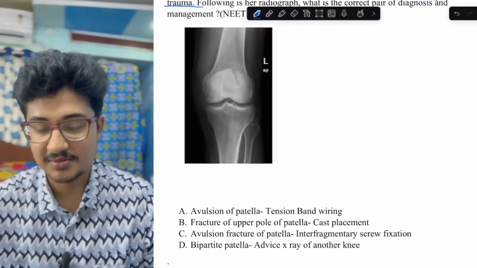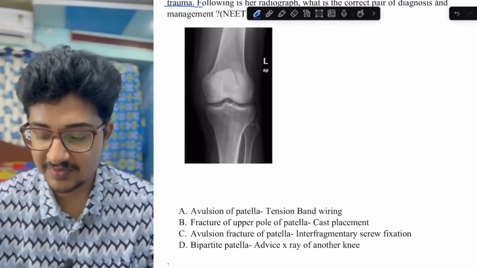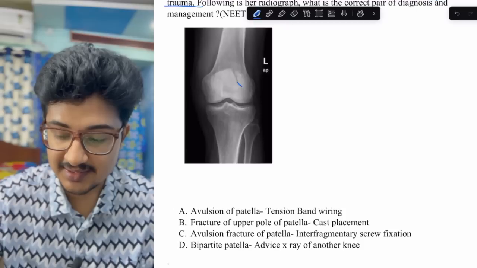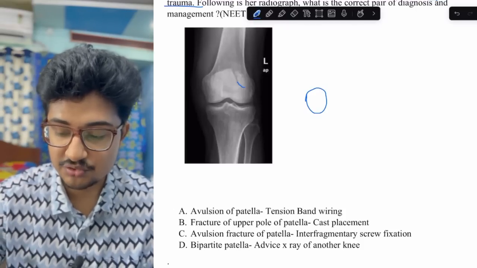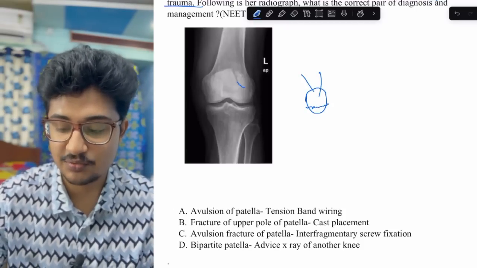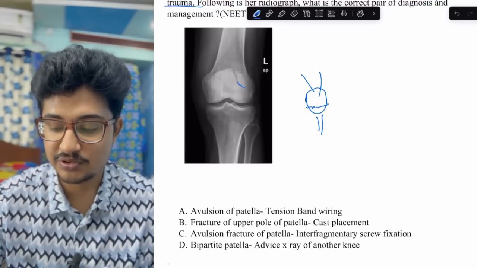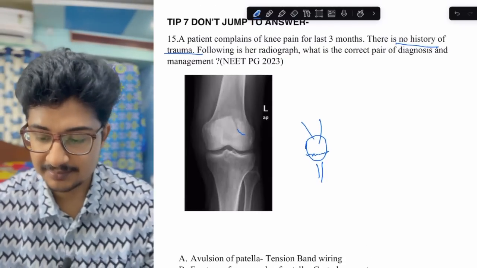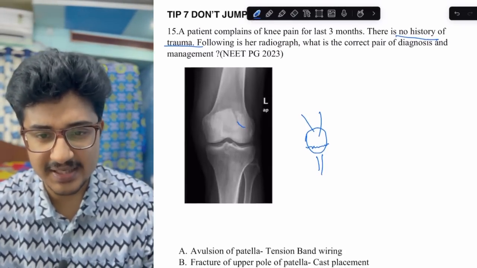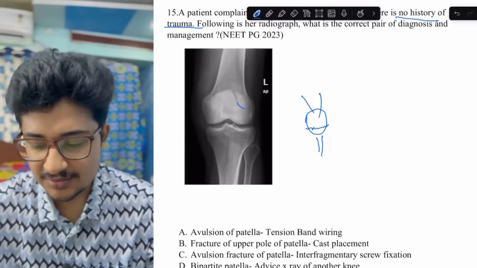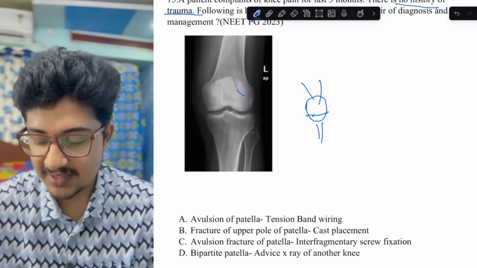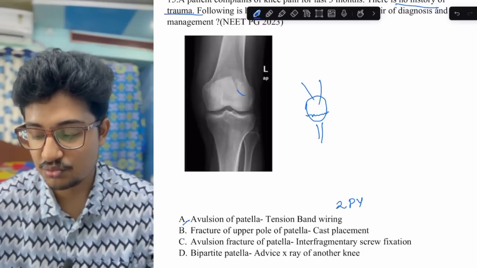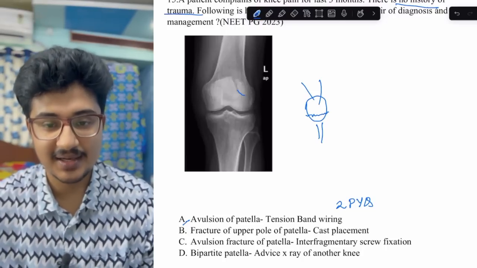I saw all the options, but only one option was asked in a previous year question, that is avulsion of patella or patellar fracture. A traumatic patellar fracture ideally looks different, because the quadriceps muscle pulls here and the tendon pulls here, so ideally it breaks there. I noticed there is no history of trauma, but for 3 months only she is complaining of pain, so maybe some trauma was there that she didn't notice. And I marked avulsion of patella, tension band wiring, because this was asked previously 2 times as a PYQ, in INICET and in NEET PG.